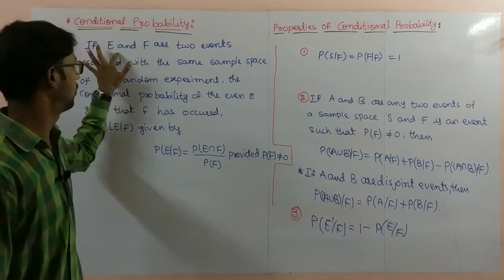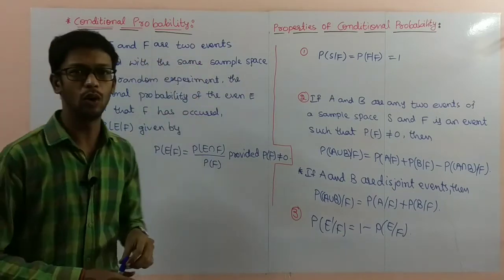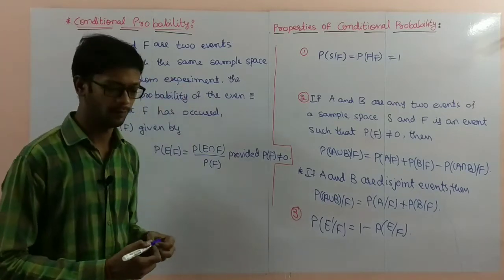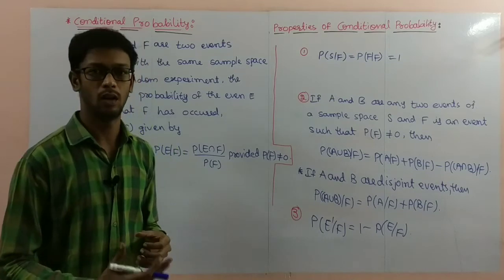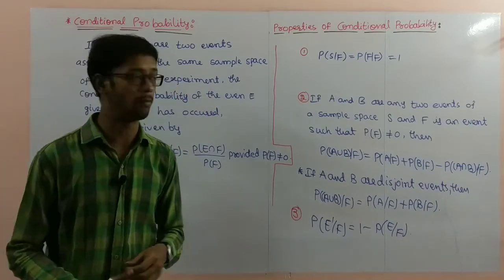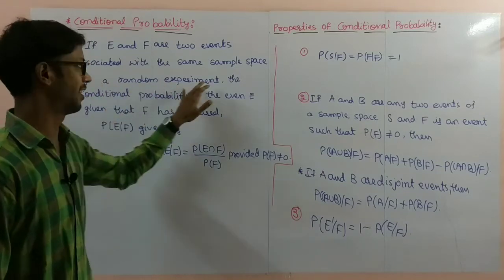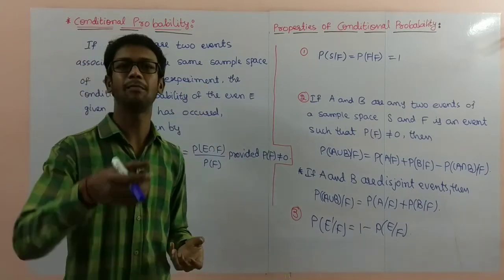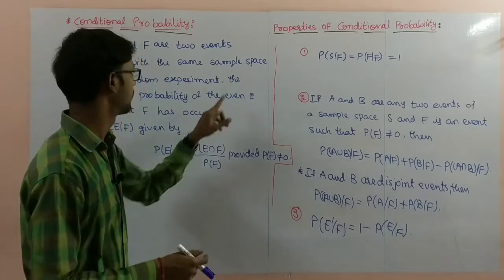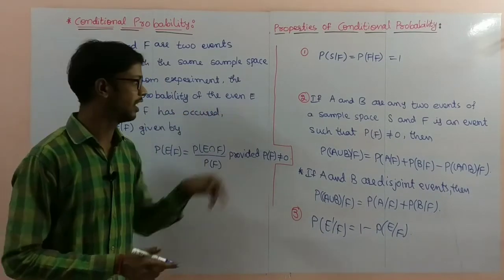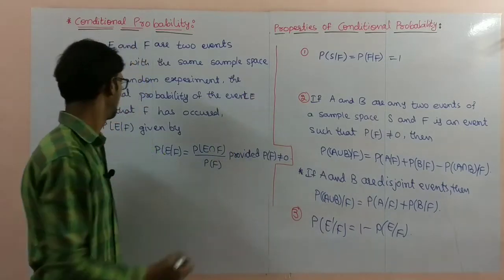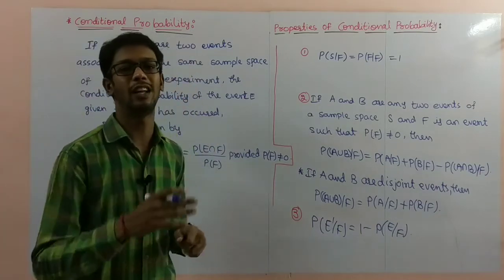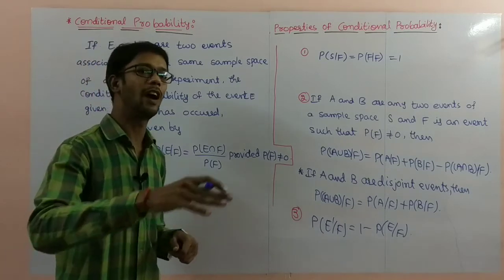The definition I wrote here: if E and F are two events associated with the same sample space of a random experiment, we just discussed what a random experiment is. In a random experiment, you have to take two events with the same sample space, capital E and capital F. The conditional probability of event E, given that F has occurred, F already completed, asks what is the probability of E. Given that means F is already completed.